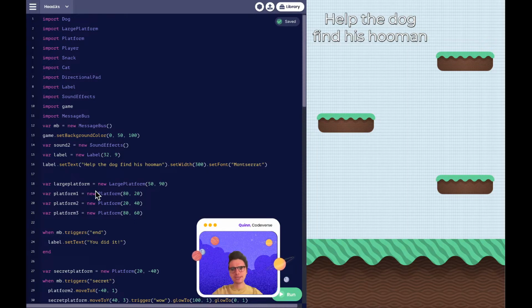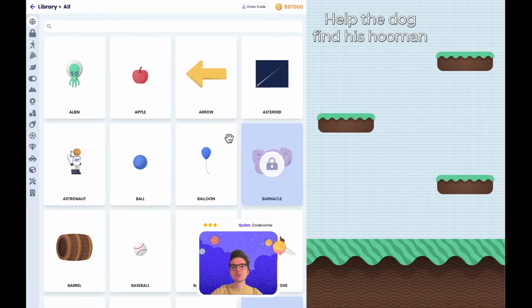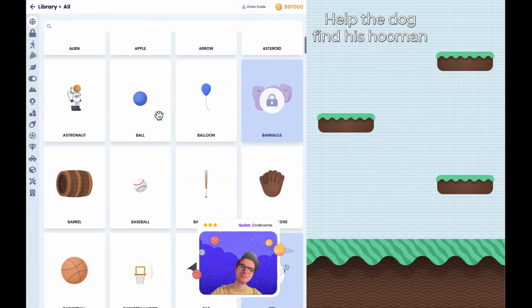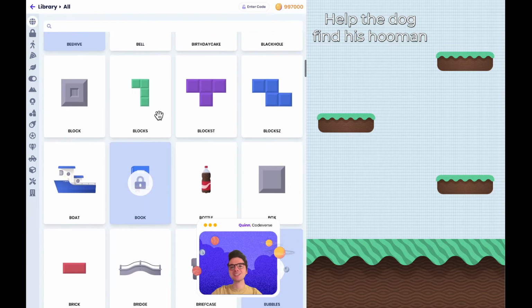So in the chat, we're going to add a dog to our game. We're going to do so by going into our Codeverse library. Our library is where over 100 different objects exist for you to bring into your games.